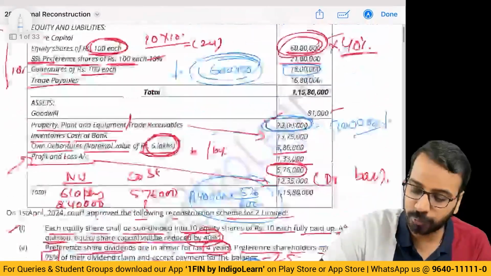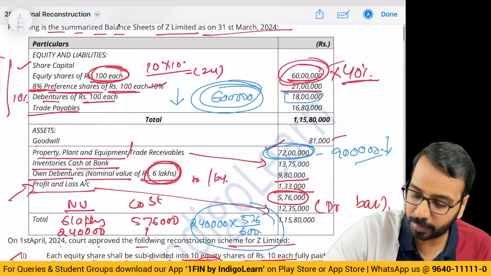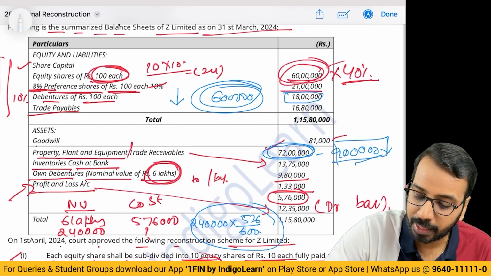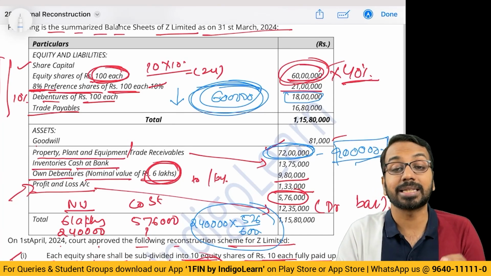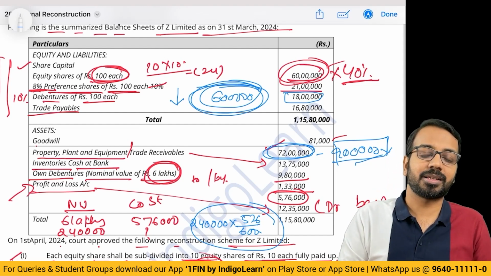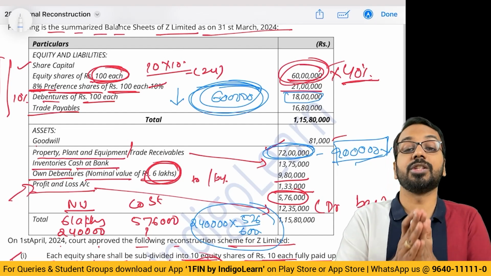So what you will do? When asset goes down by 9 lakhs, you will credit 9 lakhs to asset. Here you will debit only 6 lakhs to debenture liability. Where will I debit the balance 3 lakhs? The balance 3 lakhs will be debited to your capital reduction, which is a loss.